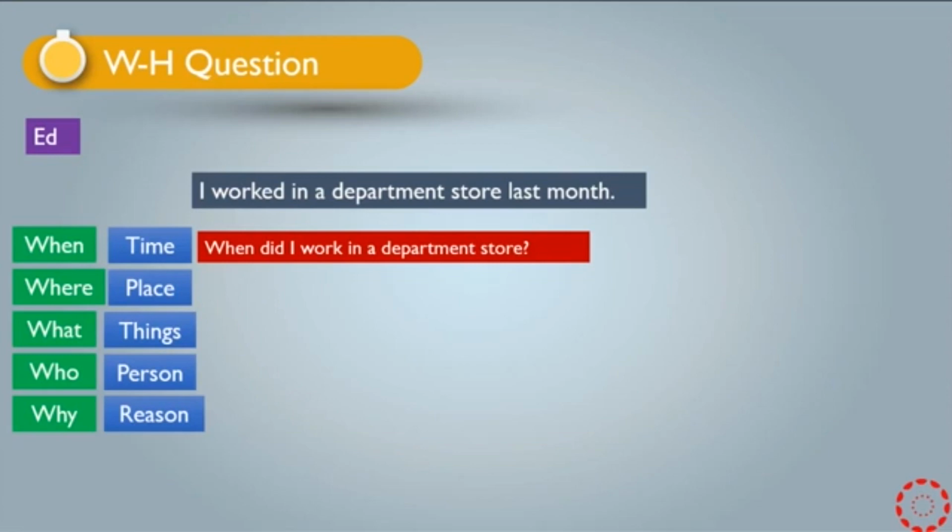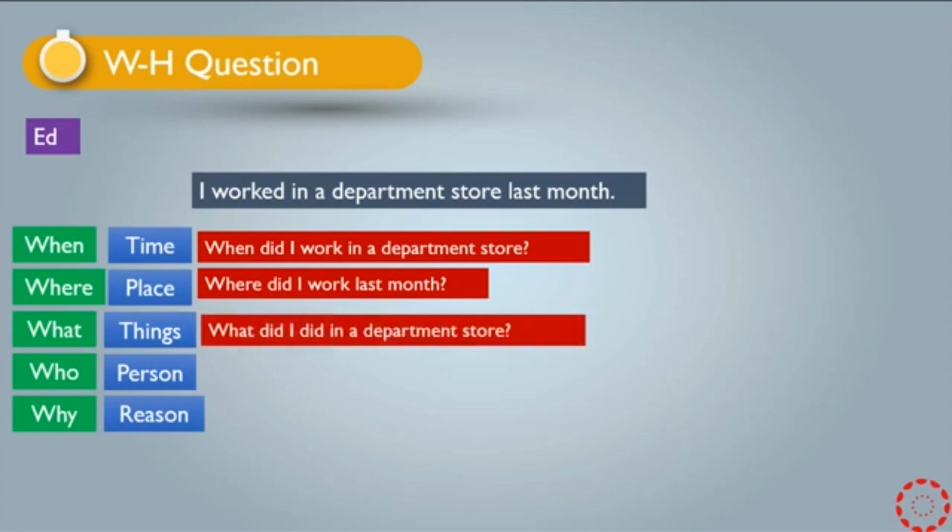Another example, for where: Where did I work last month? As you see, I removed department store because department store is a place. I can keep last month because I am not talking about time, I'm talking about place. The third one, what did I do in a department store? Sorry, I can also use last month. What did I do in a department store last month?